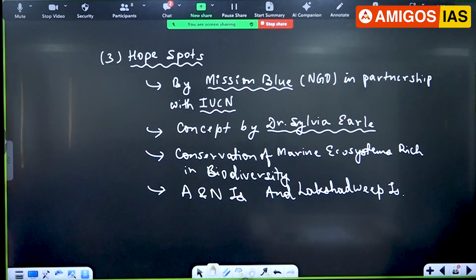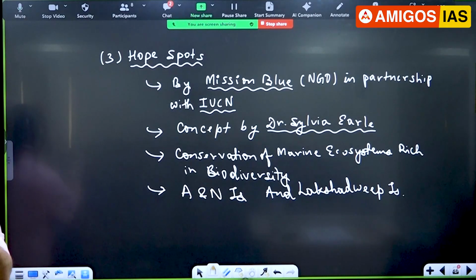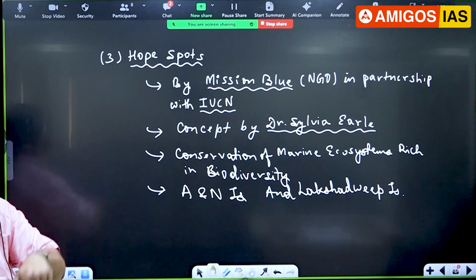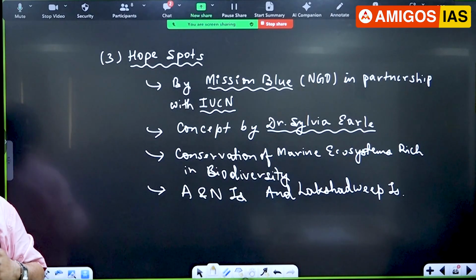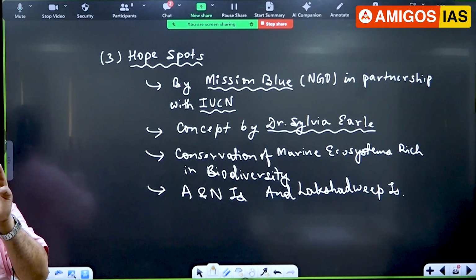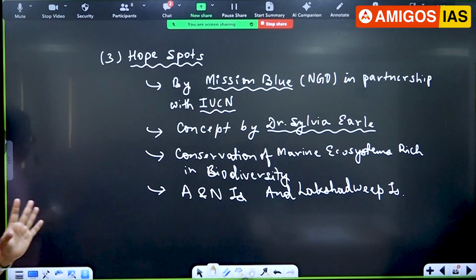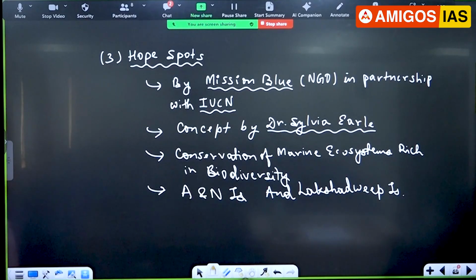So they also become a very important migratory corridor. What is a migratory corridor? Where the species move. Whales, sharks, turtles, they cross that area. And they may be a breeding ground. Sometimes fish may breed in that particular hotspot. So they become very, very important for the conservation part. Is it clear here? So the third very important topic which you have to brush up is hotspots. That could be a question in the coming exam, so I have mentioned that.